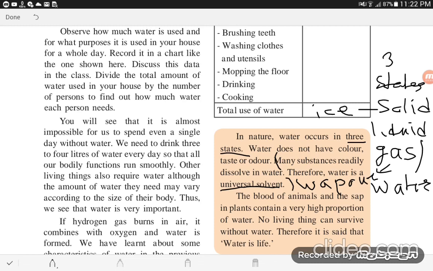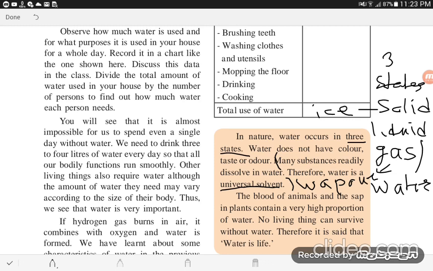Write down this question in your notebook. The next one. The blood of animals and the sap in plants contain a very high proportion of water. Sap in plants means whatever there is in the plants, in their cells, the xylem and phloem.